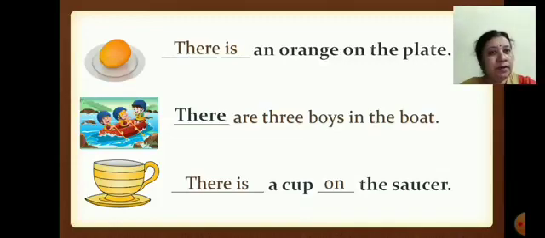Okay, children? Yes. So, the first one is: There is an orange on the plate. Second is: There are 3 boys in the boat. Next one: There is a cup on the saucer. Done, children? Yes. Now we will move to the next slide.